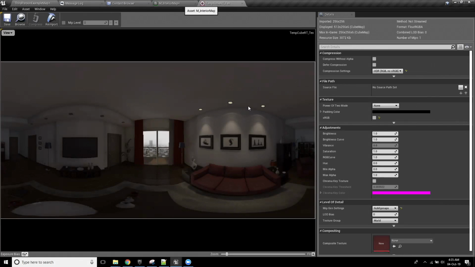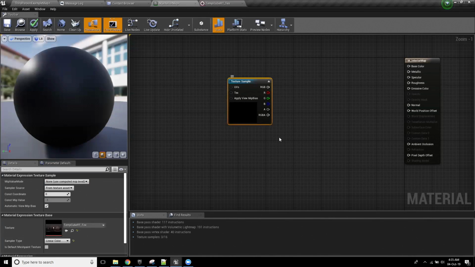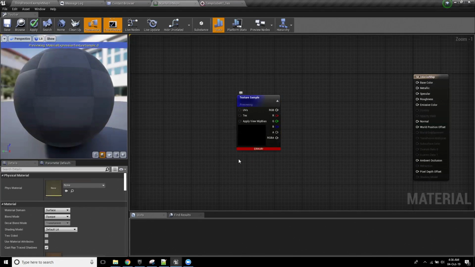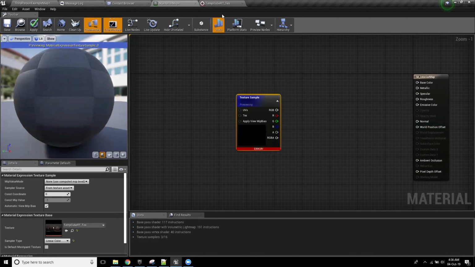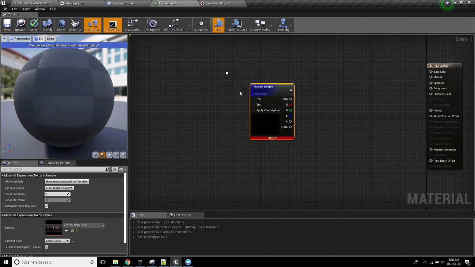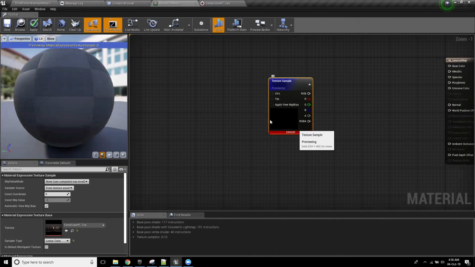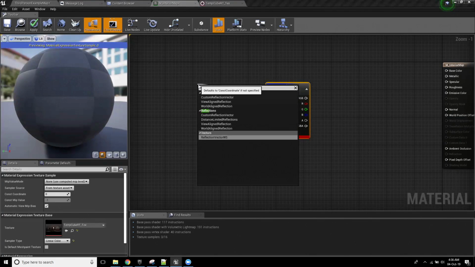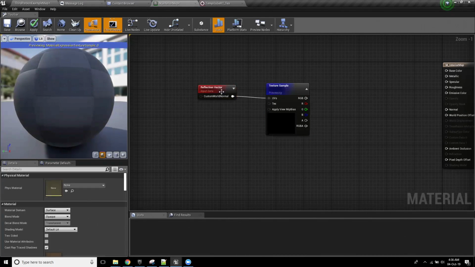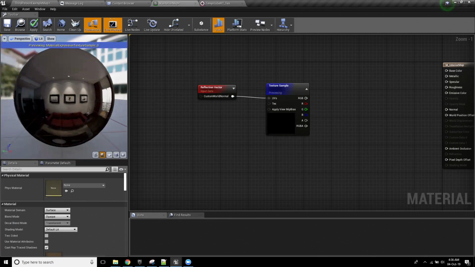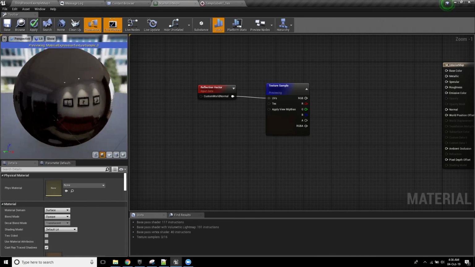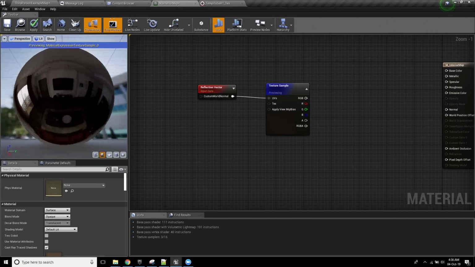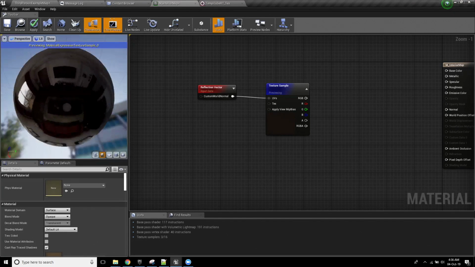Now, if I was to get this texture and pop this into here, unlike normal, where you can just right click and hit preview, you'll notice that when I preview it, we get an error. The reason we get an error is because Unreal needs to know which direction inside of the cube it's currently looking at. So what happens if I get the reflection vector and feed that in? You'll notice that now when I look at this sphere, we're kind of peering through the globe. Do you see that?